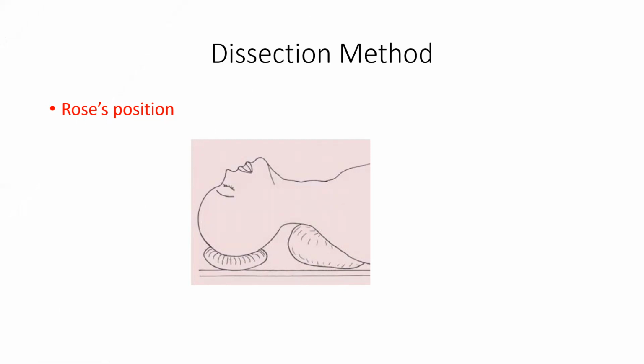However, general anesthesia is more preferred, and tonsillectomy is done in a position called Rose position, as can be seen in this figure. Here a sandbag is kept below the shoulders of the patient and a ring is kept below the head. The importance of this position is that during tonsillectomy, whatever secretions and bleeding there will be, it will be collected in the nasopharynx and can be easily suctioned out from the oral cavity. Because of this position, the secretions won't go into the larynx and won't get aspirated. So that is the importance of Rose position. So first is position.